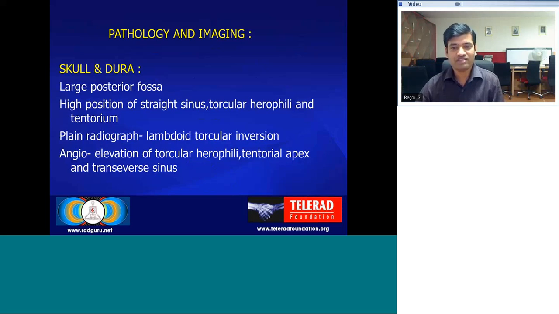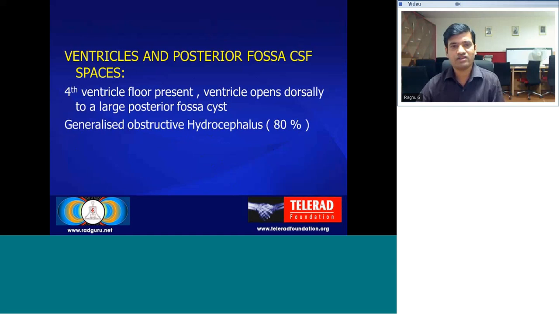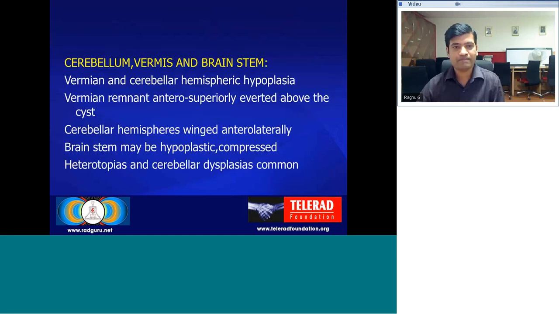On angio, there is elevation of the torcular herophili and transverse sinuses. Ventricles and posterior fossa: the fourth ventricle floor is present and it opens dorsally into a large posterior fossa cyst. There is associated generalized obstructive hydrocephalus in around 80%. And parenchymal abnormalities: there is vermian and cerebellar hemispheric hypoplasia of varying extent.